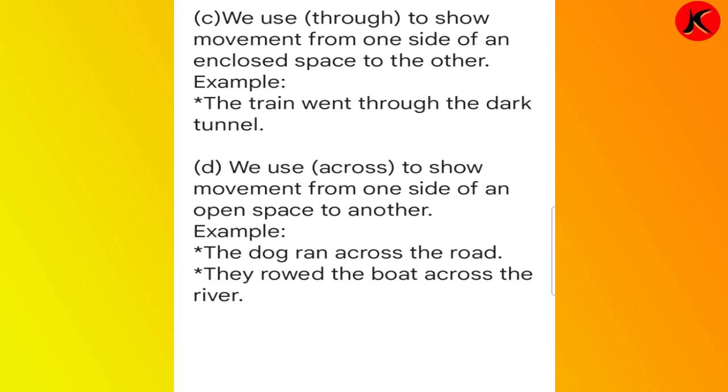Preposition of time: at, on, from, for and in, which we use to talk about time. Example: my brother is coming on Monday. Preposition of time means it is saying on Monday he is coming. Or: school sports day will be held on 12th of December. When will it be held? On 12th of December. So timing it is giving. Then next is preposition of direction, which means to, towards, into, through, across.